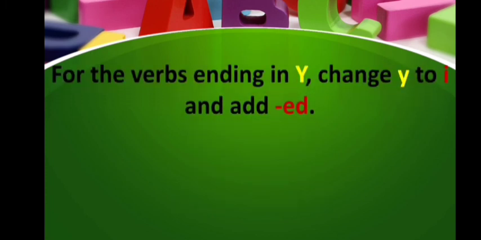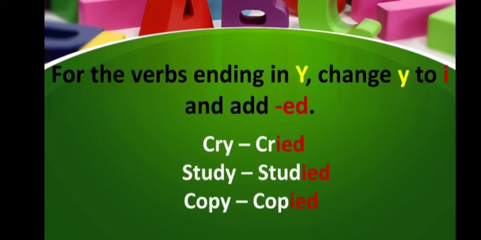The next rule is, for the verbs ending in y, change y to i and add ed. Some examples are cry. Here you can see the spelling of cry is C-R-Y and the word ends with y. That's why we have changed y to i and added ed at the end. So the word became cried. Study changed to studied. Copy changed to copied for the past form of the verb.